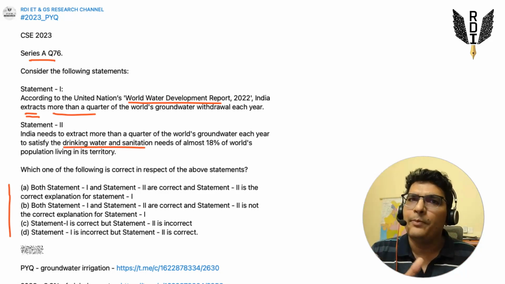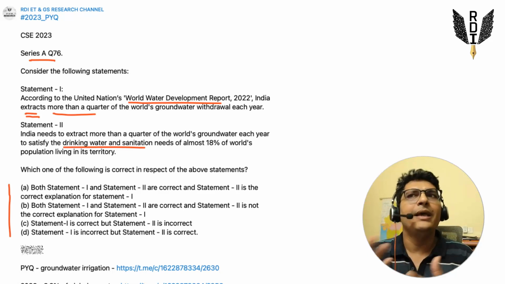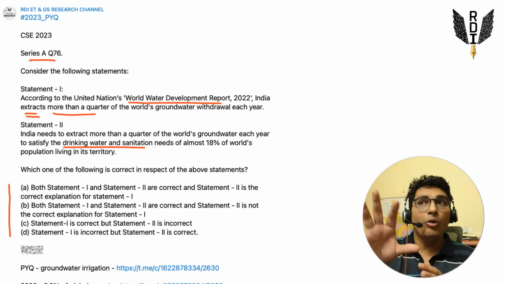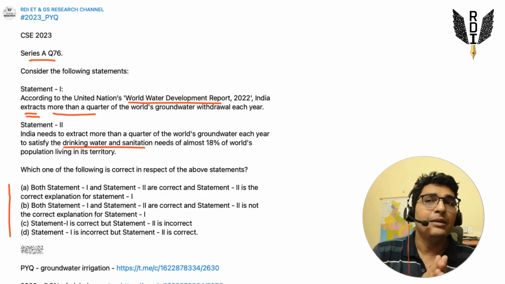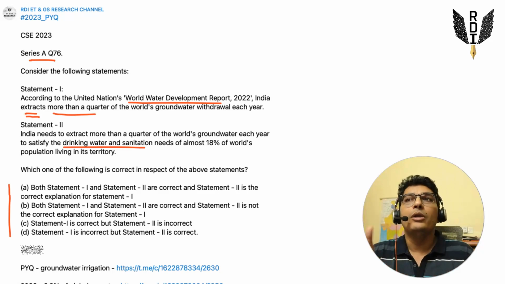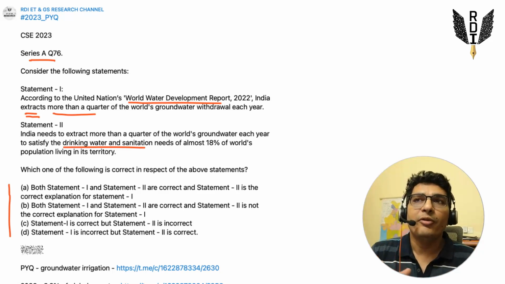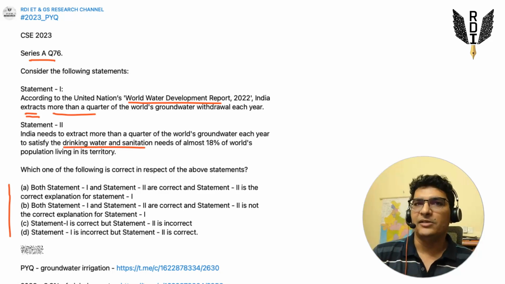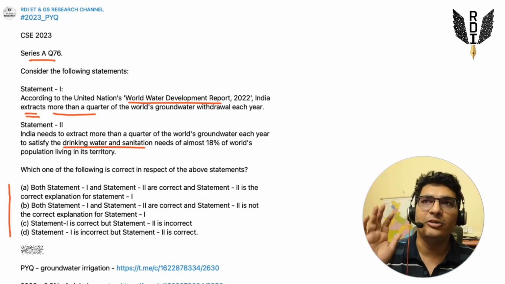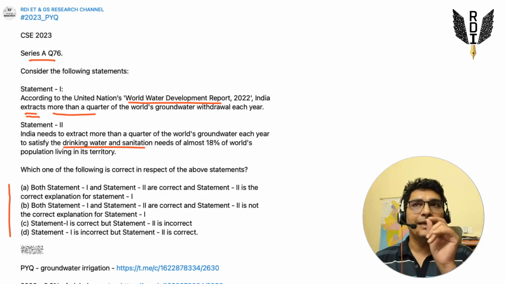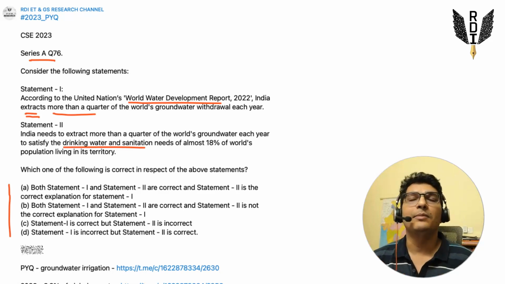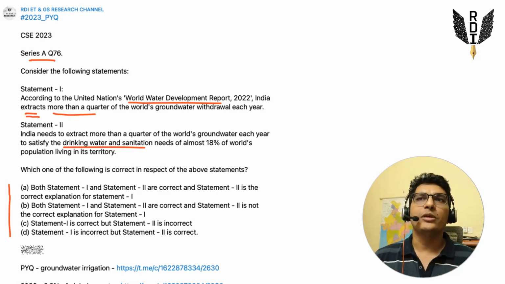So there are certain pockets in the country which surely have this problem, but overall, this particular statement is talking about the whole nation, right? So for the nation, we don't hear of such things. If this were correct, we would have surely heard about it, right? So the second statement here is a would have heard level statement. We have not heard it, so the second statement is most likely incorrect.